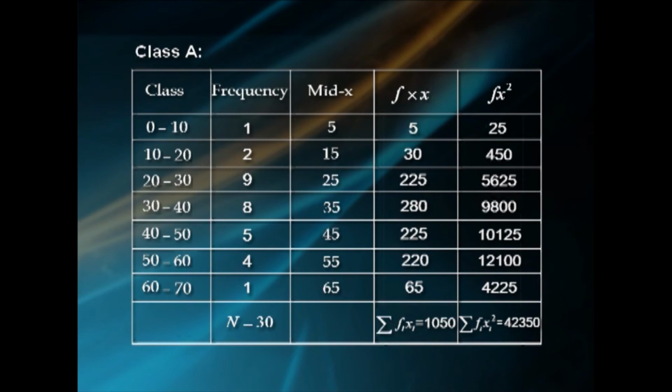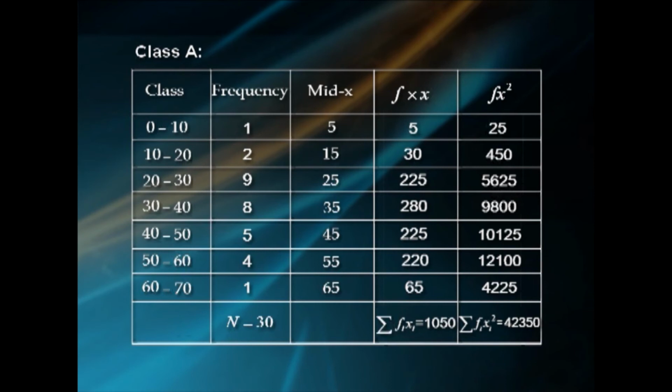Mid values of the classes, x values: 5, 15, 25, 35, 45, 55 and 65. F into x values: 5, 30, 225, 280, 225, 220 and 65. F into x square values: 25, 450, 5625, 9800, 10125, 12,100, 4,225. Here capital N equal to 30, summation over i Fi xi equal to 1050, summation over i Fi xi